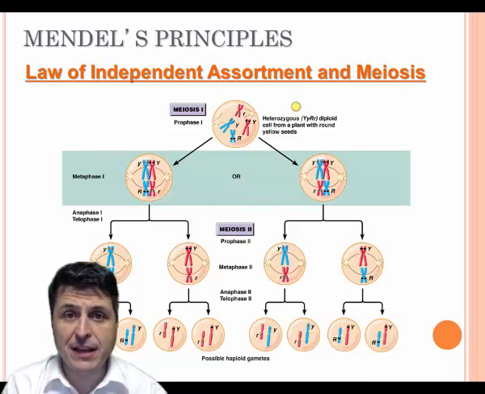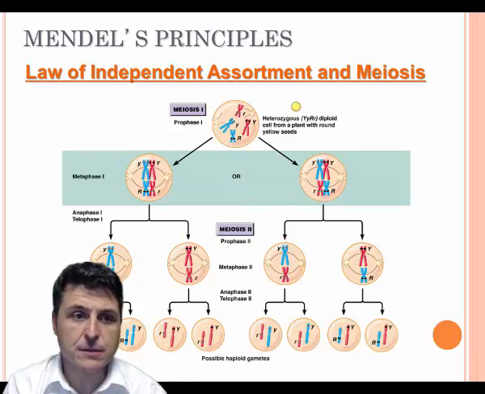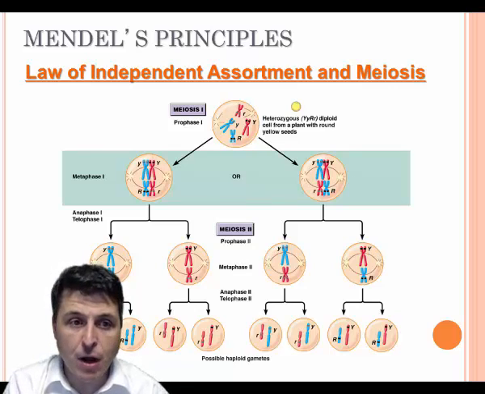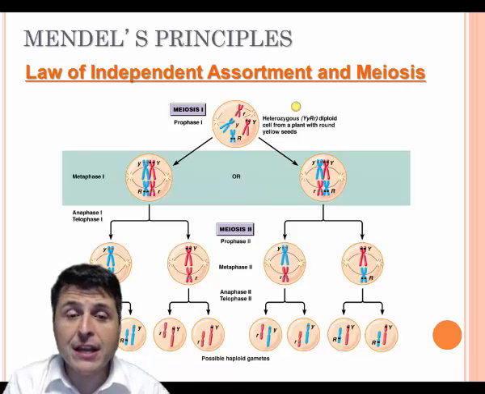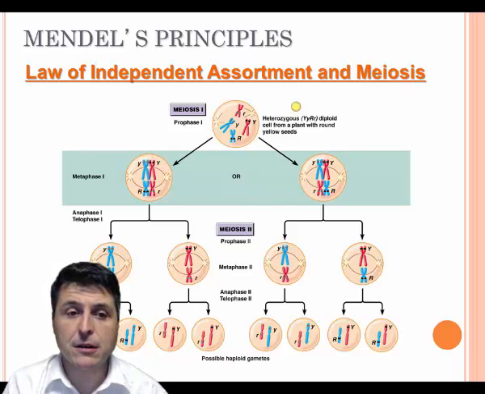This concept of independent assortment can be illustrated further when we re-examine meiosis. When those chromosomes align at the equatorial plate during metaphase 1, as long as the alleles are on separate chromosomes, they can align independently of each other, which allows for the recombination of those alleles in a number of different patterns.